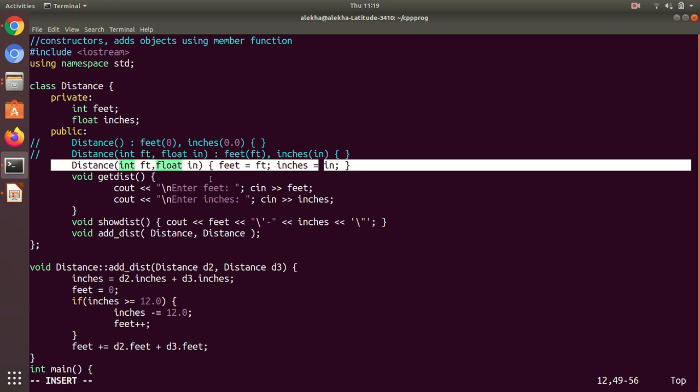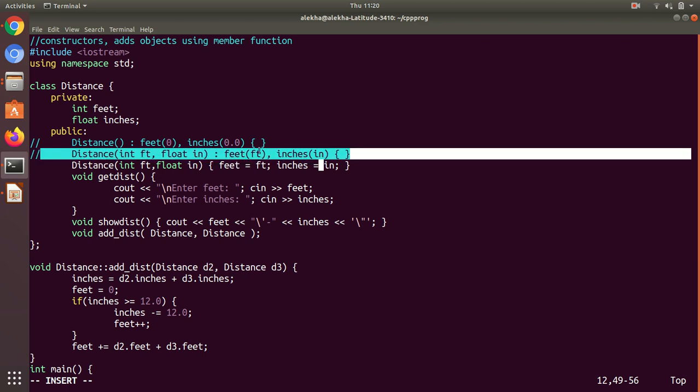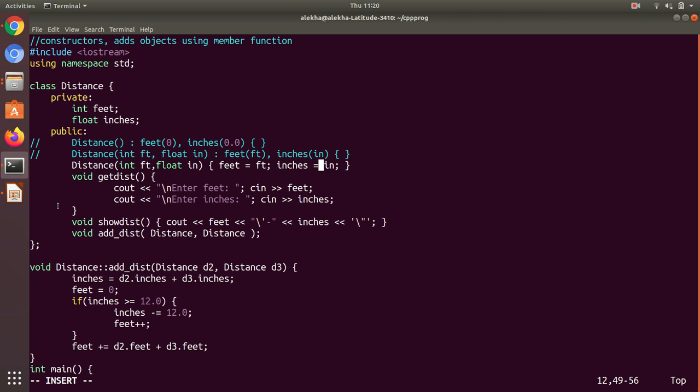The parameterized constructor can also be overloaded, meaning we can have one with one value, two values, three values, depending on how many variations of initialization we define. That depends on us. So you can define it either way, both will work, no problem at all.